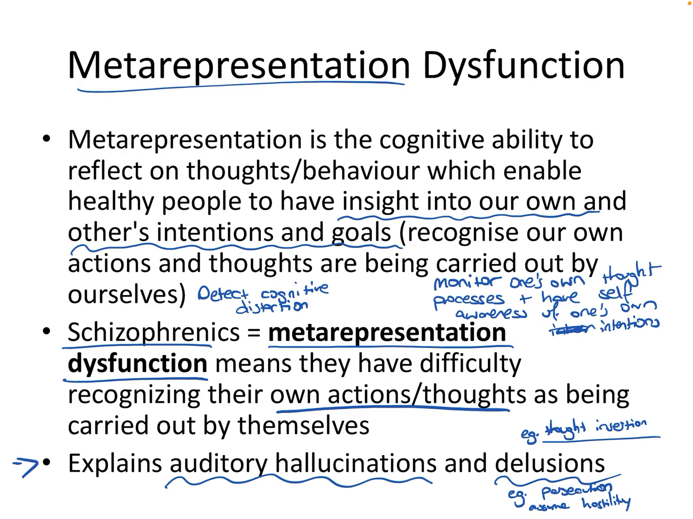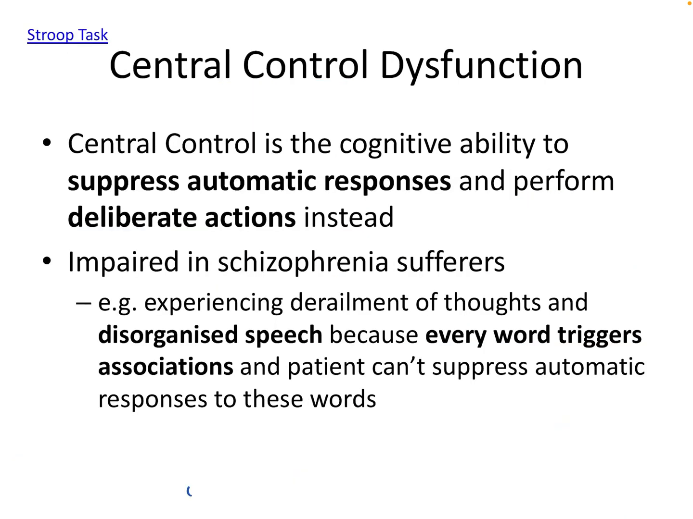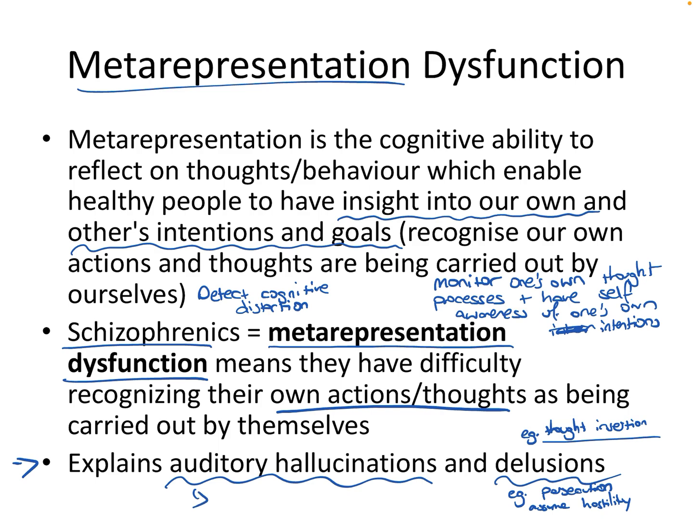You might think that this sounds very similar to theory of mind, and it is. So theory of mind is being able to hold a theory of what's in your mind and also what's in somebody else's mind. And that's probably the closest way of describing metarepresentation. Metarepresentation can also explain auditory hallucinations. So hallucinations occur because these are really thoughts inside one's own head.